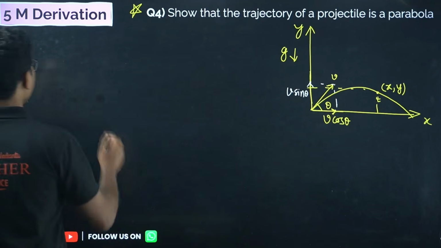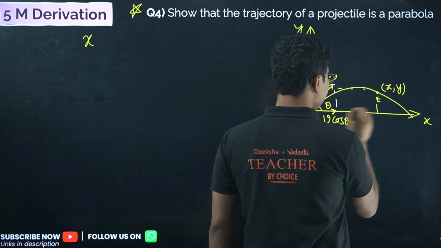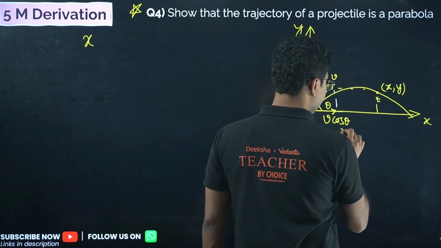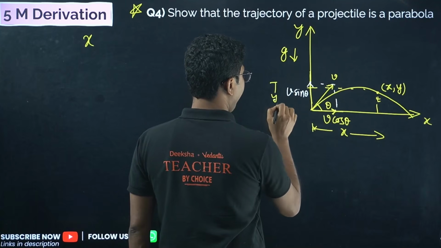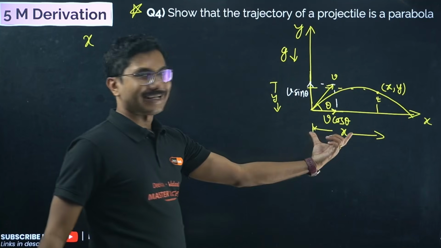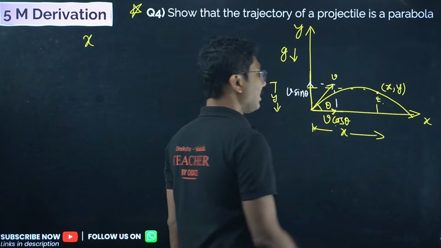So what is x? This distance is x, and this distance is y, right? Now what is this x? Time given is t, velocity given is v cos theta.